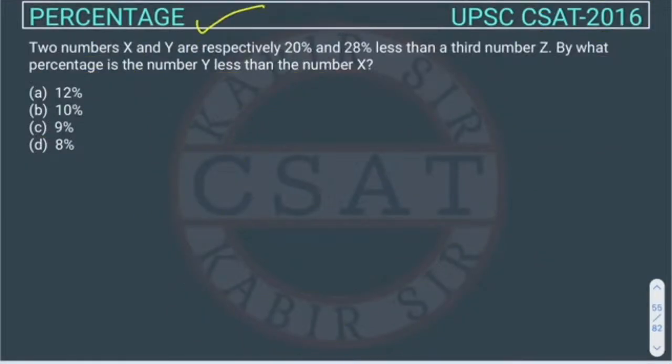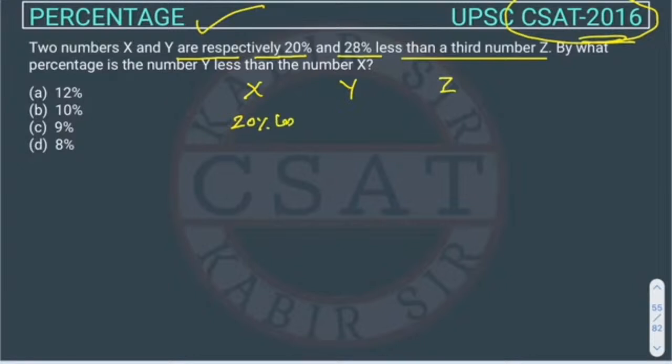This is a question of percentage asked in the UPSC CSAT exam 2016. So the question is: two numbers X and Y are respectively 20% and 28% less than a third number Z. So there are three numbers X, Y, Z. So X is 20% less than Z, and Y is 28% less than Z. And Z has some number, so let's assume Z is 100.